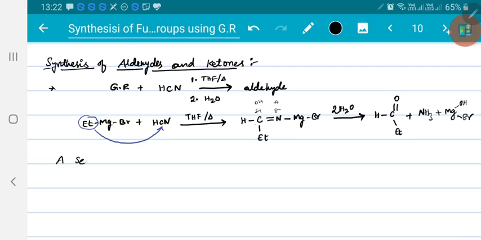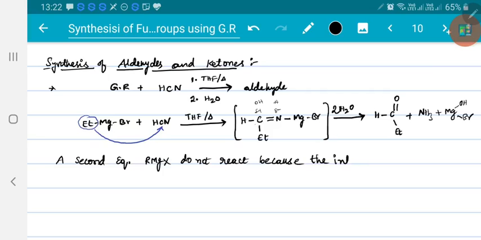A second equivalent of Grignard reagent does not react, because the intermediate we are getting here is nothing but an imine salt.